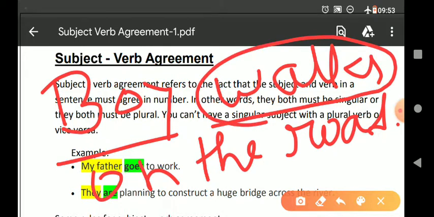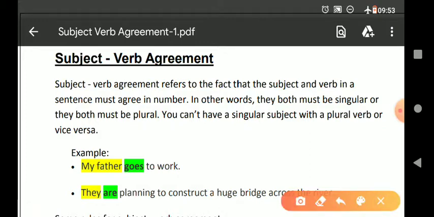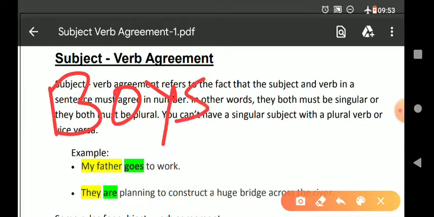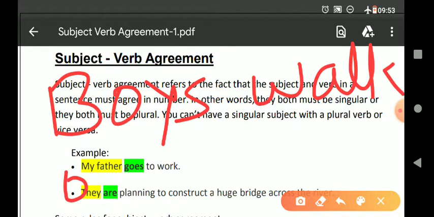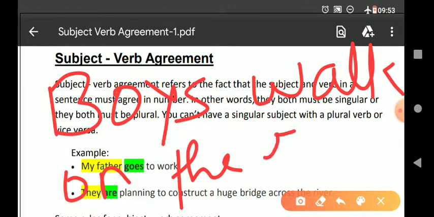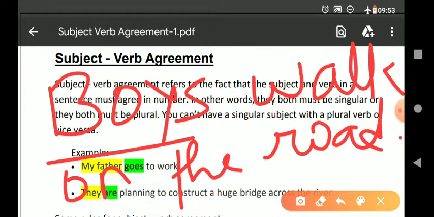but since it is a verb, it is also singular. So there should be an agreement between subject and verb in a sentence. Boy is singular here and walks is also singular. Suppose I add here boys, now the subject is plural, so verb should also be plural. Boys walk on the road. I hope you are getting this. Boys walk on the road. Now here subject is plural and verb is also plural.